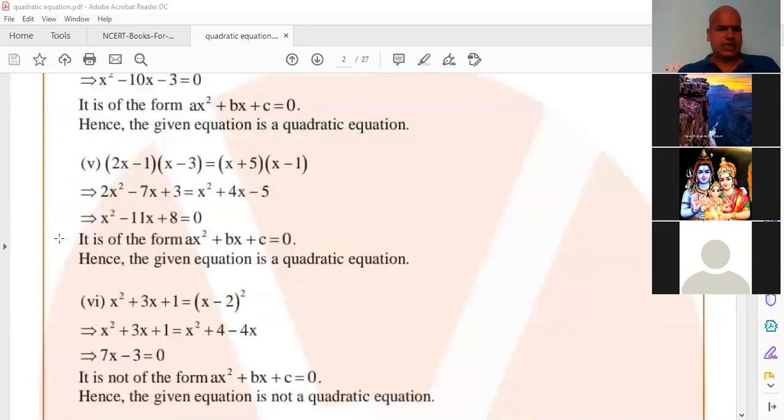Fifth answer, x square minus 11x plus 8 equal to 0, it told. Okay, it is also a quadratic equation.